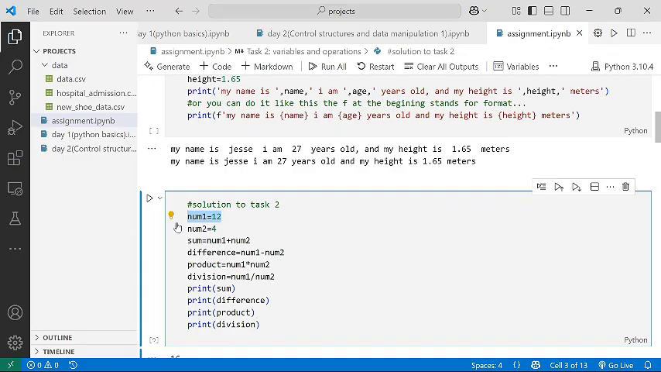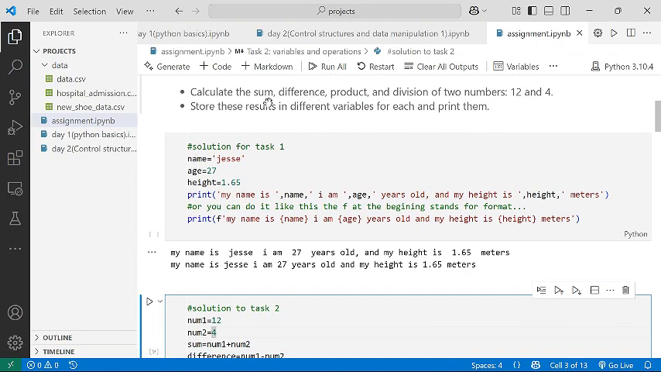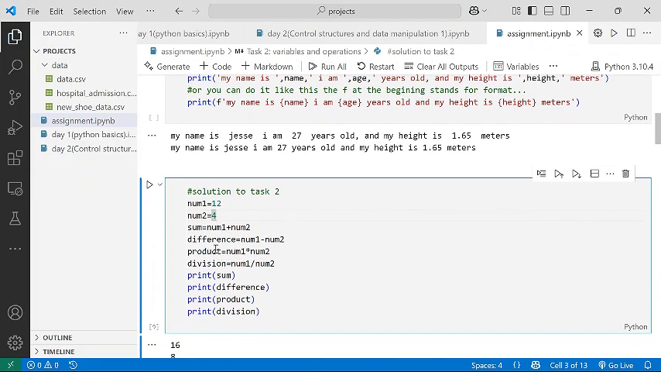Which you will use in solving them. So you can call 4 num 1, 12 num 2, anyhow you see fit. But I called 12 num 1 and 4 as my num 2. And then I said create 4 variables that check their sum, difference, product, and division. So that's addition, subtraction, multiplication, and division.